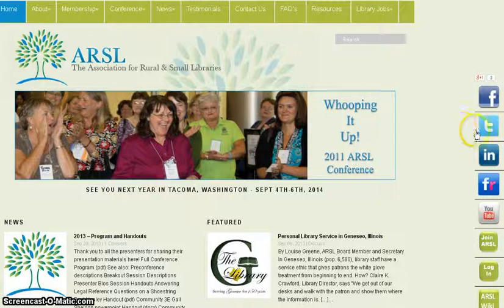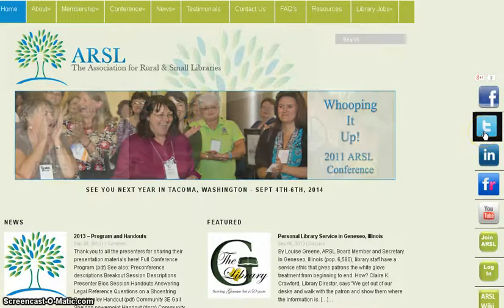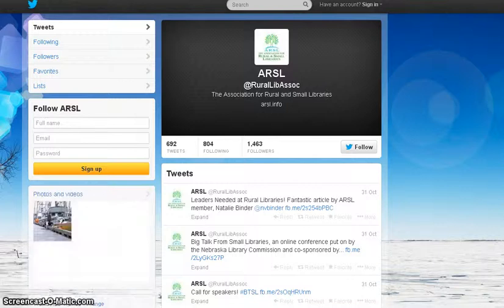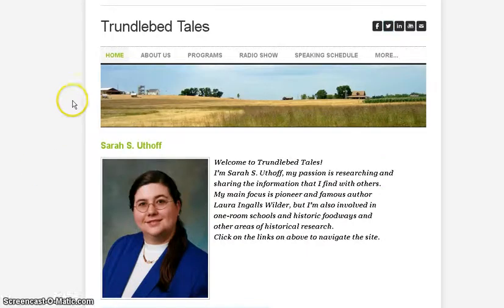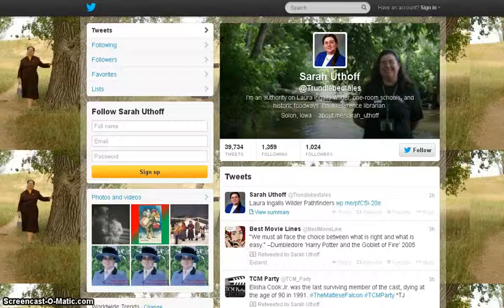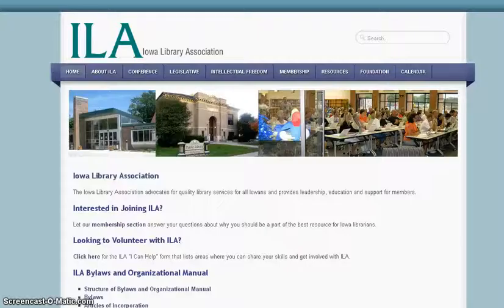Now, this is the old Twitter symbol with the T, and if you click on that, it will bring up their Twitter feed page. You might also see organizations that have a box instead with this little picture of a bird, which is the more current Twitter logo, but it works exactly the same way. You click on it and it brings up that organization's Twitter feed page.